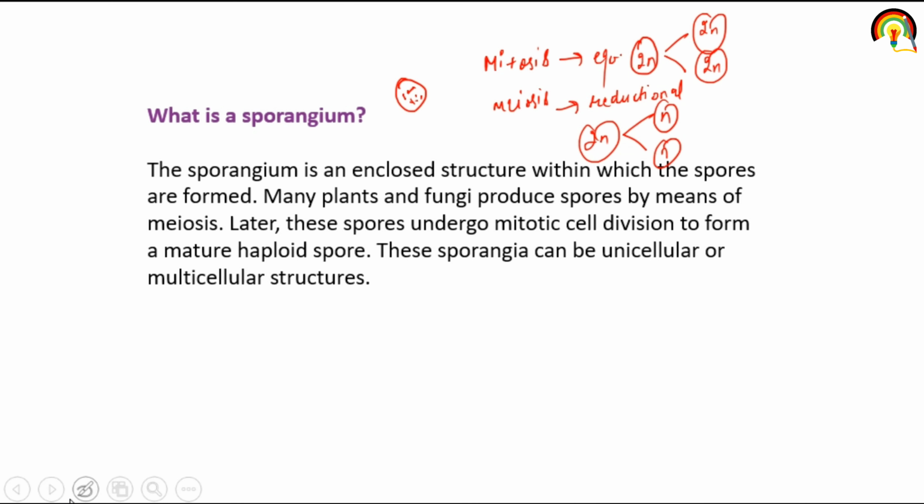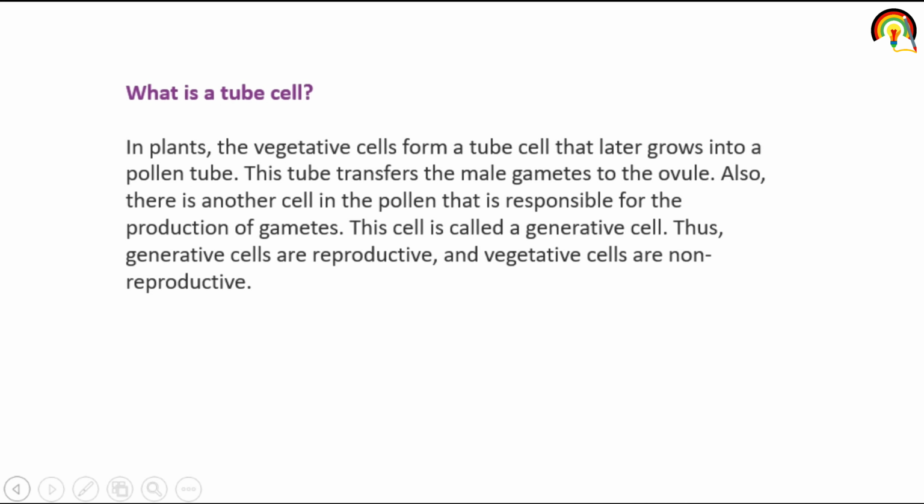These sporangia can be unicellular and multicellular. What is tube cell? In plants, the vegetative cell forms a tube cell. The latter grows into a pollen tube, and this tube transfers the male gamete to the ovule. Also, there is another cell in pollen that is responsible for production of gametes. This is the generative cell. Thus generative cells are reproductive and vegetative cells are non-reproductive. What does it mean?